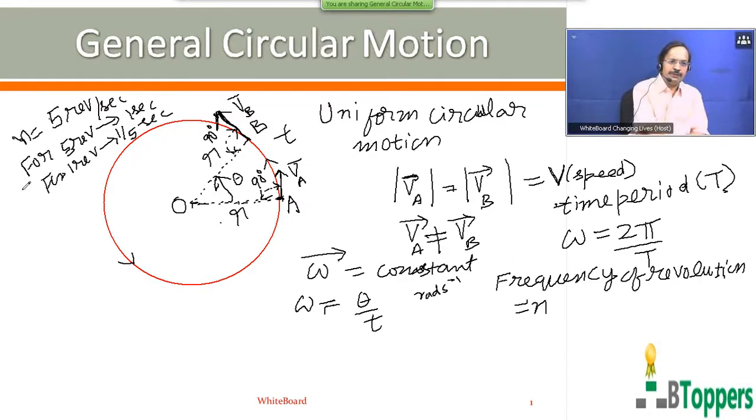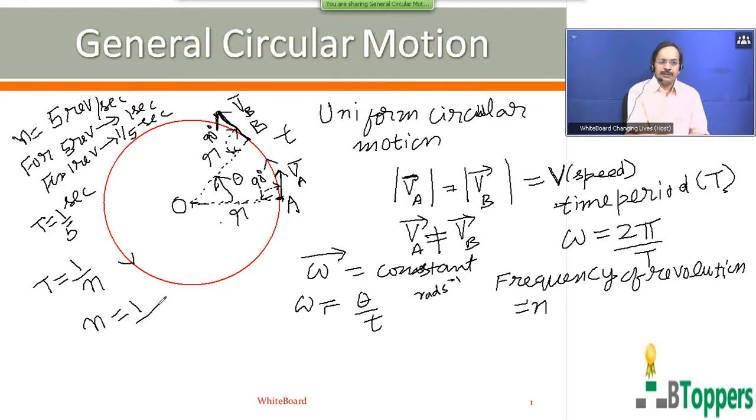That means if the frequency of revolution is 5 revolutions per second, then the time period of revolution will be 1 by 5 seconds. Or in the case of uniform circular motion, the time period of revolution can be written as the reciprocal of the frequency of revolution, or the frequency of revolution can be written as the reciprocal of the time period of revolution. So omega can be written as 2 pi by capital T, and it can also be written as 2 pi n, where n is the frequency of revolution.